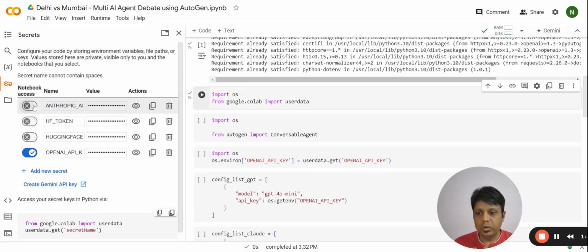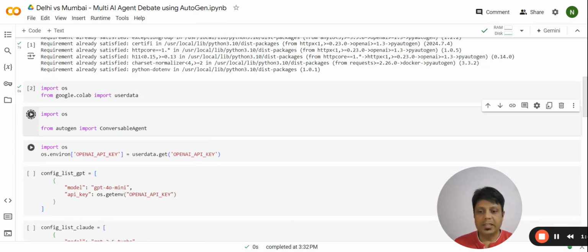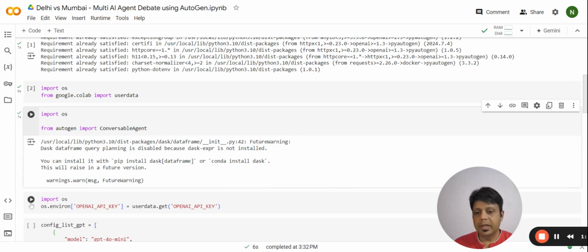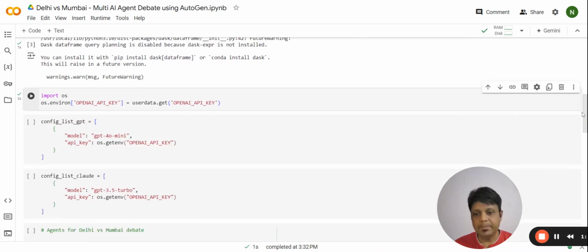So what you need to do is go here and store your OpenAI API key here. Okay, so now let's import ConversableAgent from AutoGen, and now let's load our OpenAI API key.